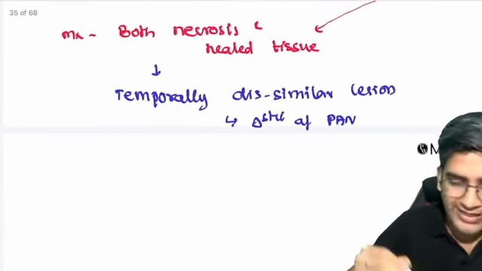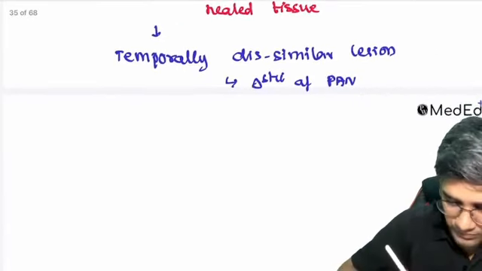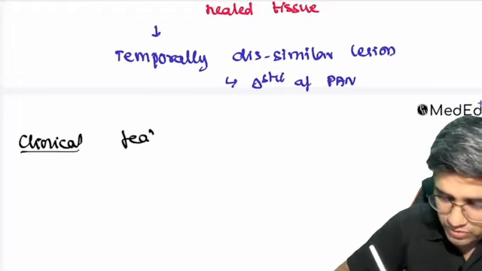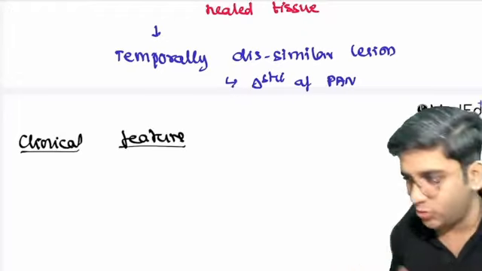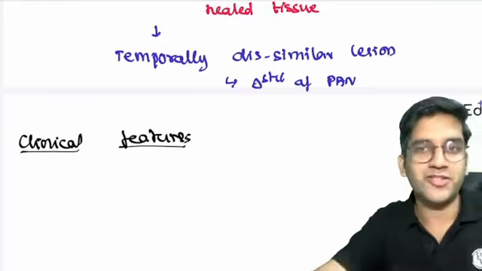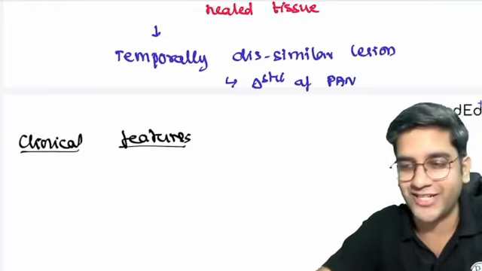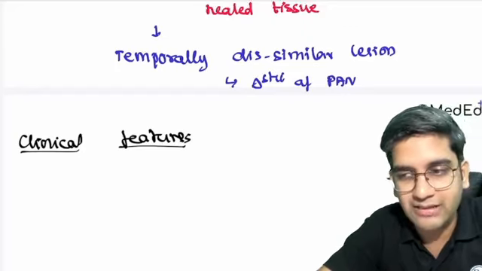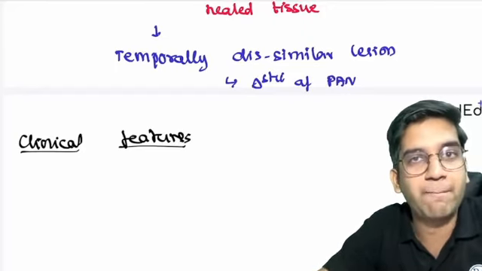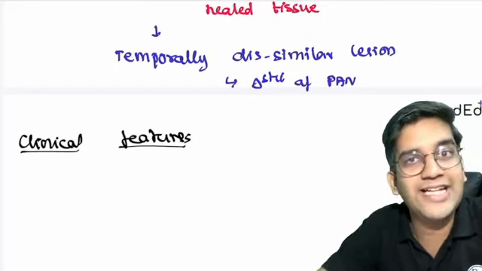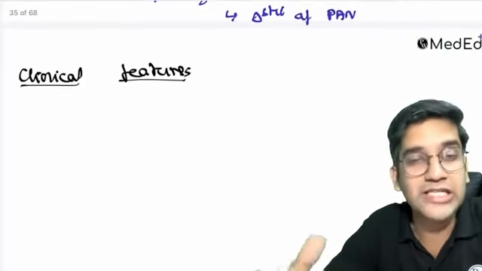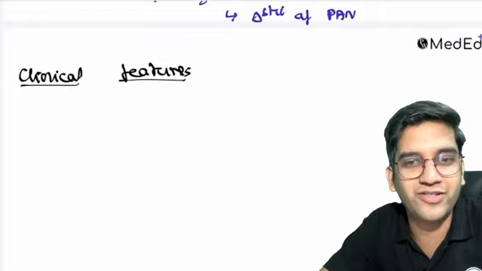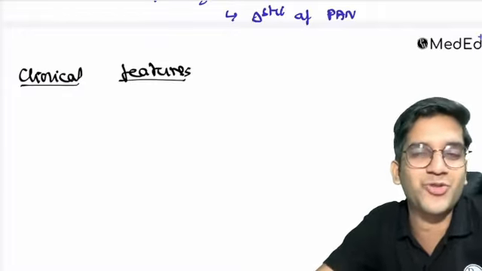Now here, I need to know the clinical features. I don't like mnemonics, because I told you before as well, I cannot create mnemonics. Sometimes mnemonics are misleading. There's a mnemonic which says that PAN means pulmonary artery not involved. That's a wrong mnemonic. Lungs are not involved, but the pulmonary artery is involved. You'll ask me what's the difference. There is a difference. That's what is diagnostic of PAN, right?